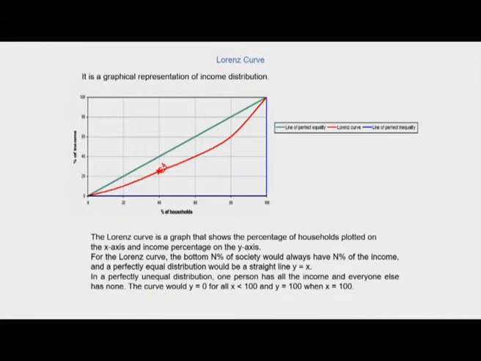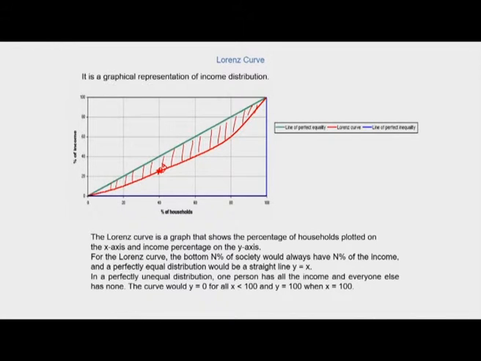This is one of the simplest Lorenz curves, and there are two things being shown here: the area between the line of equality and the Lorenz curve, which shows by how much the households are earning below the line of equality, and from the Lorenz curve we generally come up with the Gini coefficient. So the Lorenz curve is a graph that shows the percentage of households on the x-axis and income percentage on the y-axis.